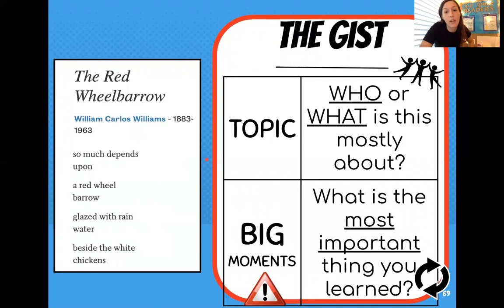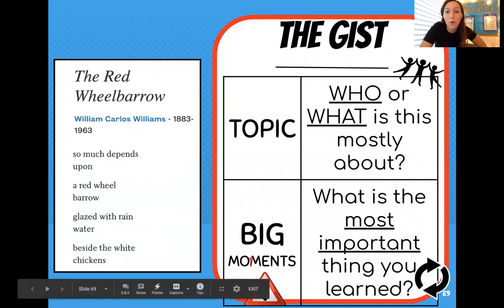Our gist is going to be our big moments, or what are the most important things that we're going to learn. So what are the most important things that happen that teach us something from the poem? So again, topic is who or what it's mostly about. Our gist is going to be what are the most important things we learn, just like we've been practicing during Article a Day.